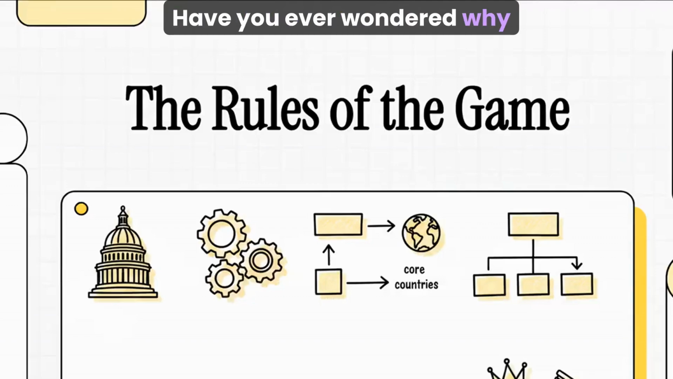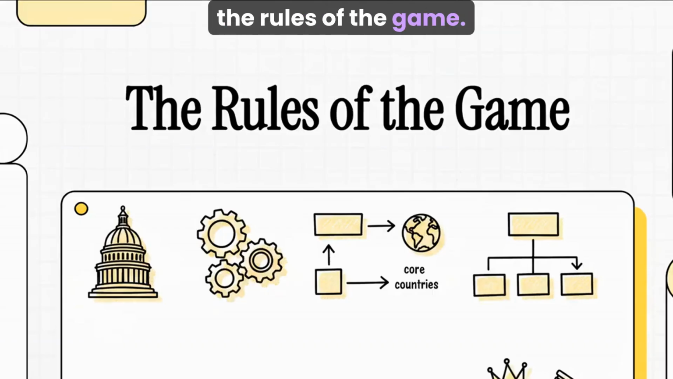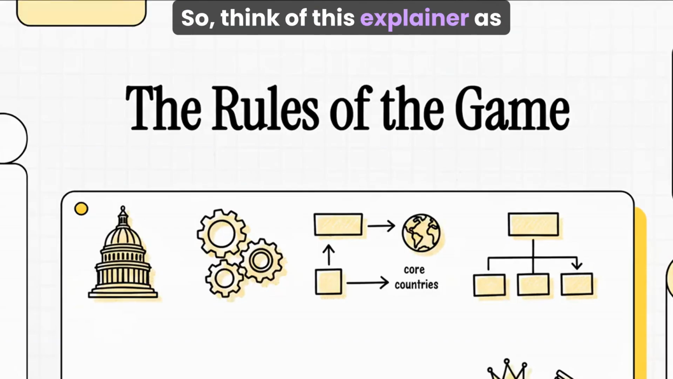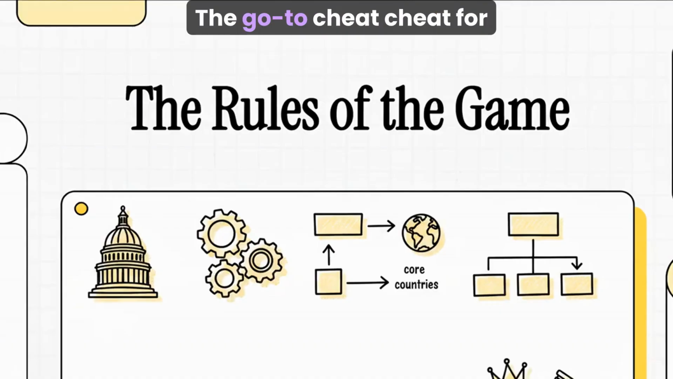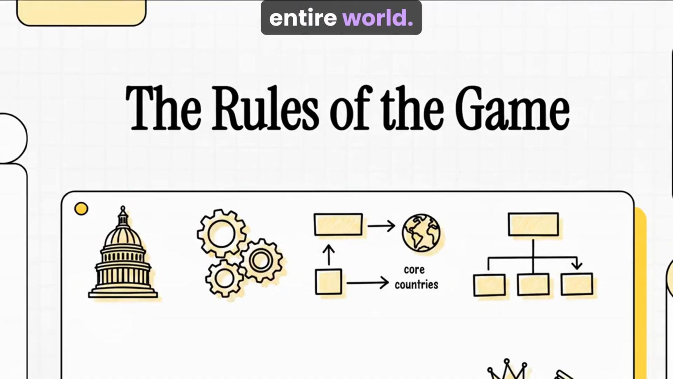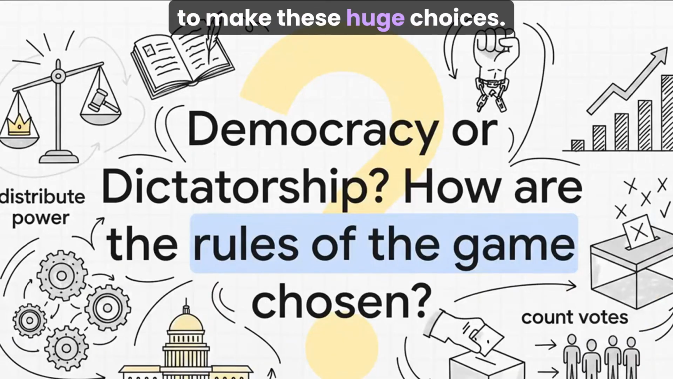Have you ever wondered why one country is a democracy and another is a dictatorship? Well, it really all boils down to the rules of the game. So think of this explainer as your ultimate review guide, the go-to cheat sheet for understanding the political rulebooks that shape our entire world.